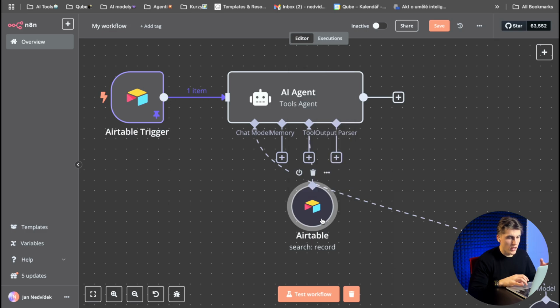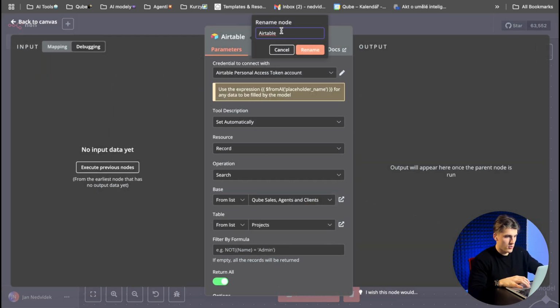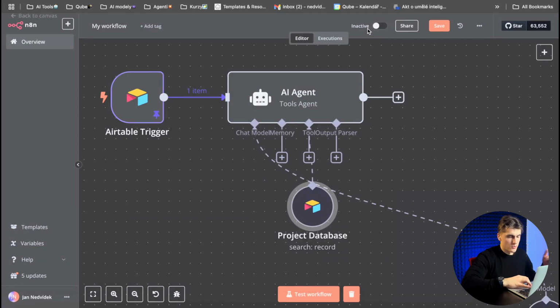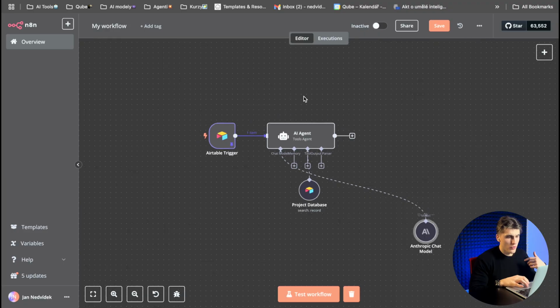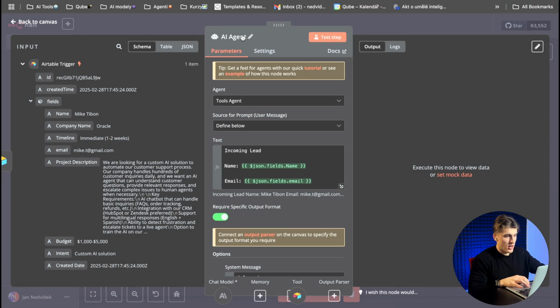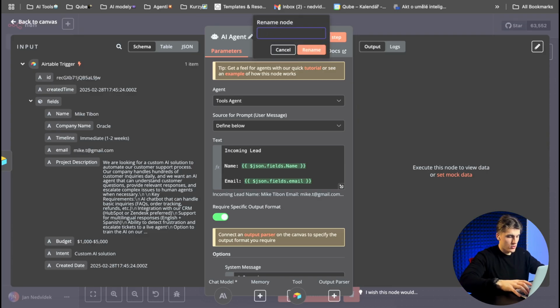So that's the tool. You can also rename this tool, so I will rename it to project database, and that's all, okay? So what's the next thing? As I said, we need to make sure that the format that comes from our agent will be good for the next nodes in the scenario. I will only rename this agent so that we know it is the sales agent. What is this agent about?